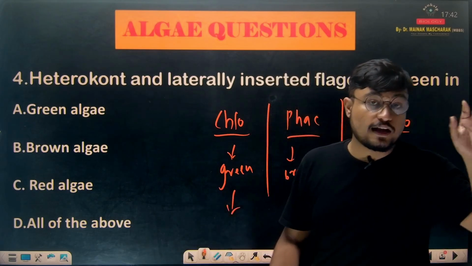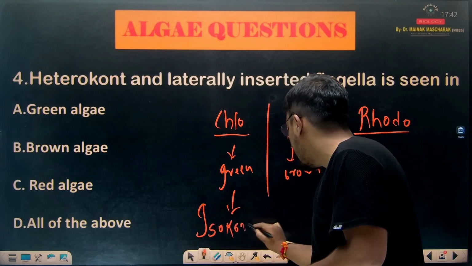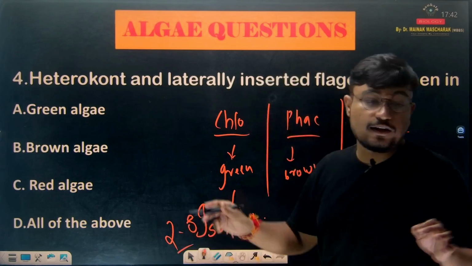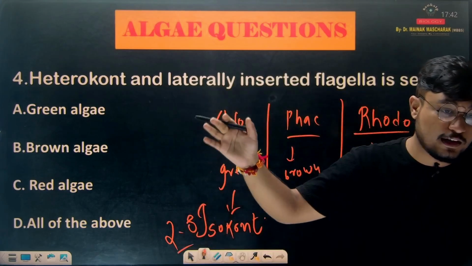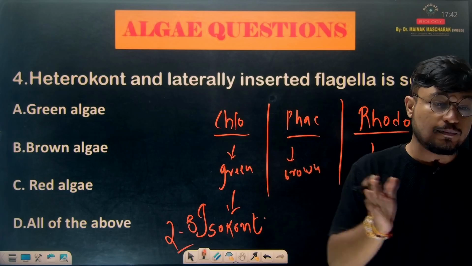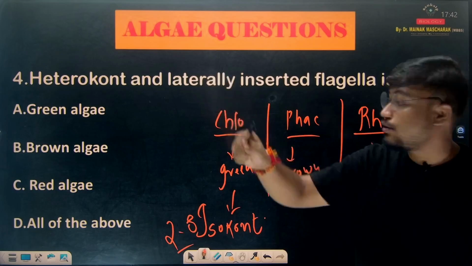In Chlorophycia, the flagella present are isocont flagella. How many flagella? 2 to 8. Iso means similar. So the 2 to 8 flagella will have similar shapes. So that term is isocont. It means similar shaped flagella. And how many flagella are there? 2 to 8 isocont flagella are there.